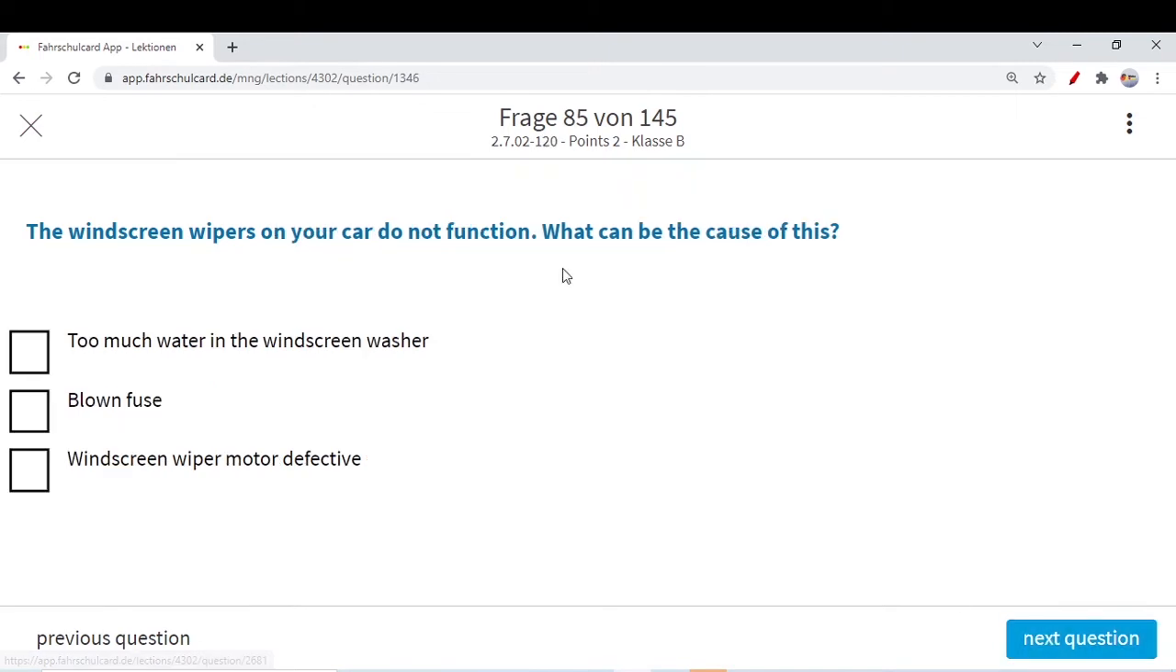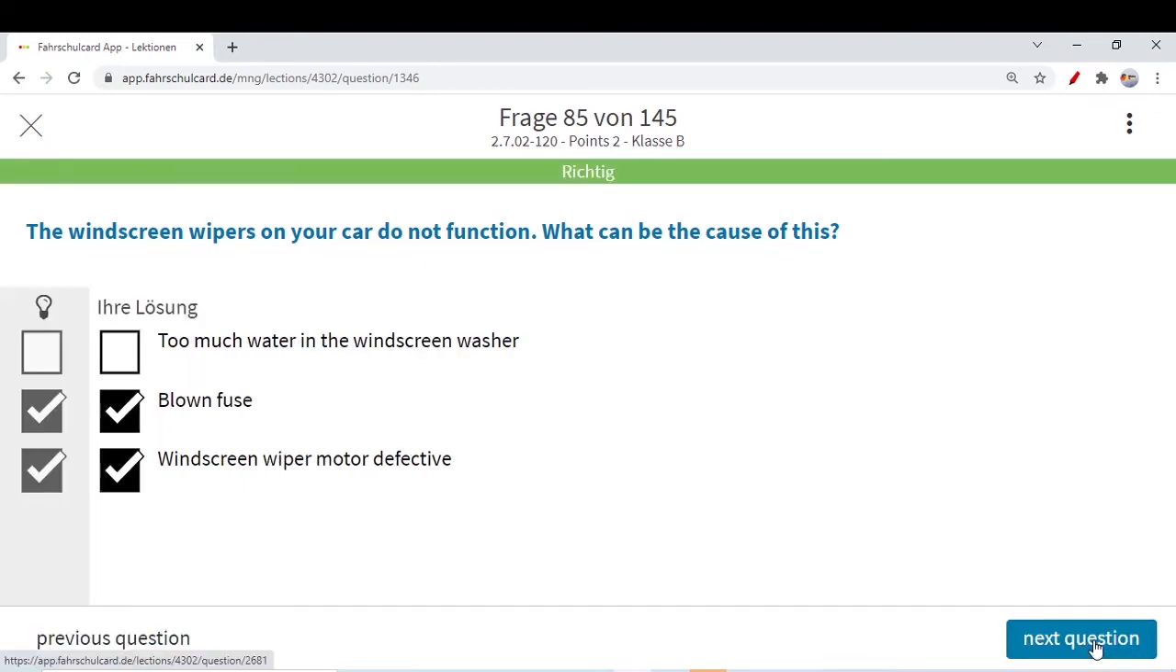Let's move to the next question. The windscreen wipers on your car do not function. What can be the cause of this? They are not working. Too much water in the windscreen washer, we have seen that this option is incorrect. If there is too much water, the water should come out. There should be some other technical problem, a blown fuse, or even their motor could be defective as well. Just focus on the technical answers. It's very clear here. Either the fuse is blown or the windscreen wiper motor is defective. That's why they are not working properly. Windscreen wipers come in, go out. They are not working, so the motor could be defective as well. Anyhow, too much water is never a correct option.